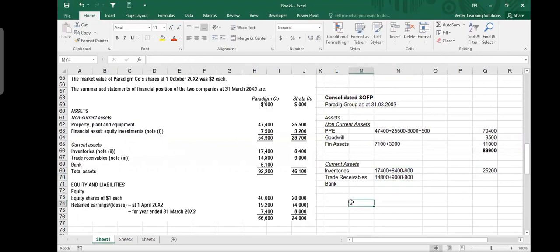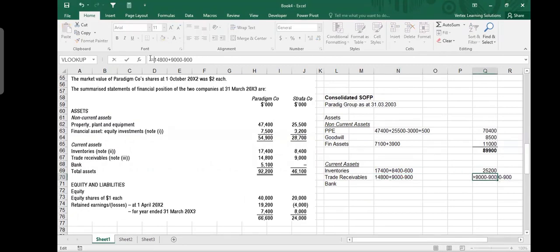Remember that intra-group transit thing, because the subsidiary made the payment. So the subsidiary already subtracted from its payable, but the parent had not received this 900. But we assume that the parent will receive. So the parent is showing this 14,800 because it is still including that 900. Like I told you, you should subtract 900 from here, from receivable, and plus 900 into the bank because it will appear very soon. So very simple. Just subtract this 900 from the receivable. It is called cash in transit.